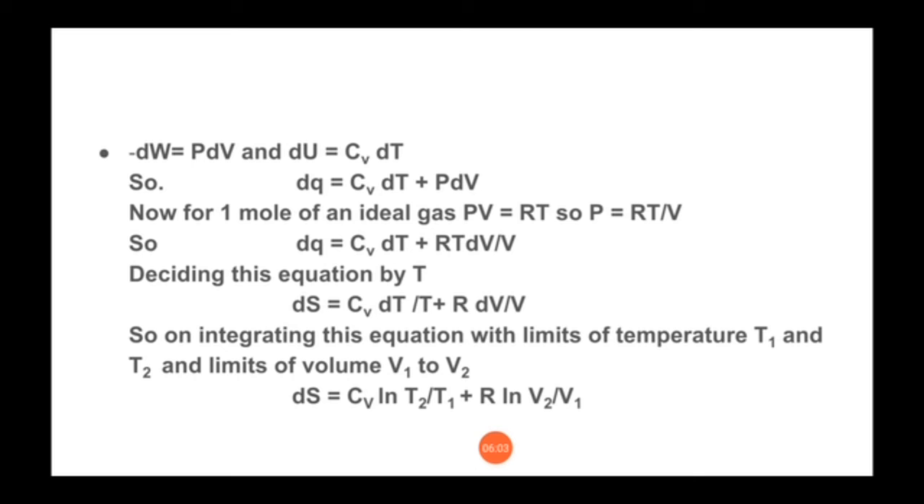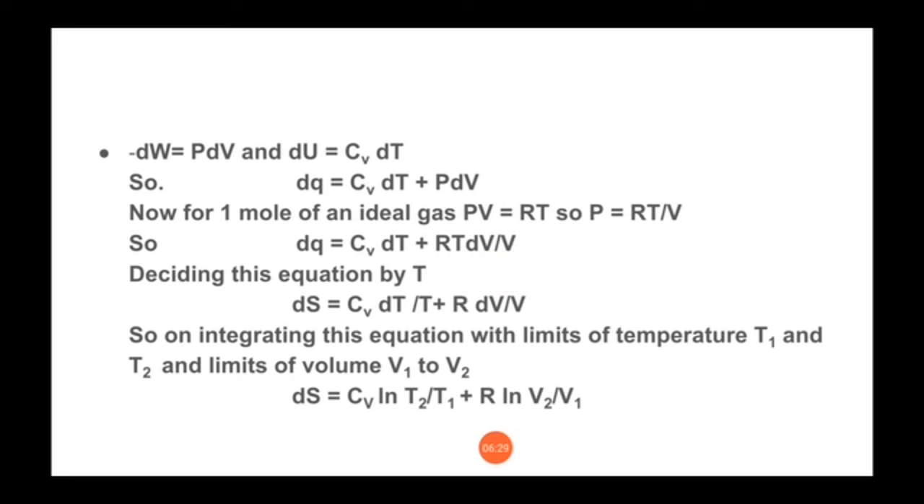Now, as we have discussed earlier, for 1 mole of an ideal gas we know that pv is equal to RT, where p is pressure, v is volume, R is gas constant, and T is temperature. So P is equal to RT by V. Substituting this value of P in the above equation, we get dq is equal to cv dt plus RT dV by V.